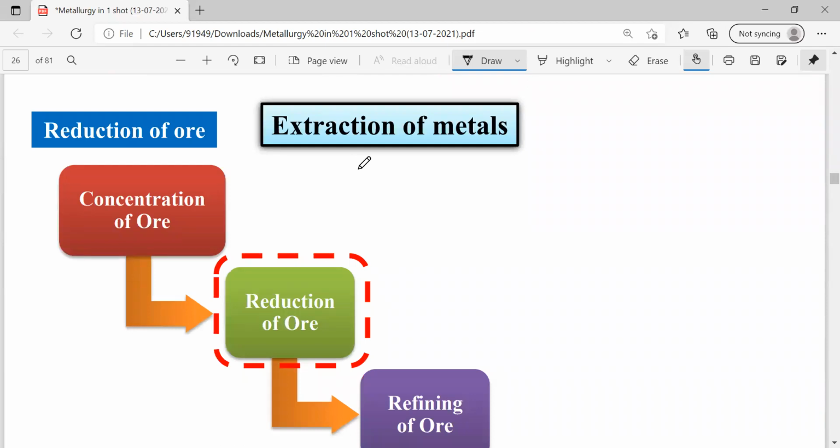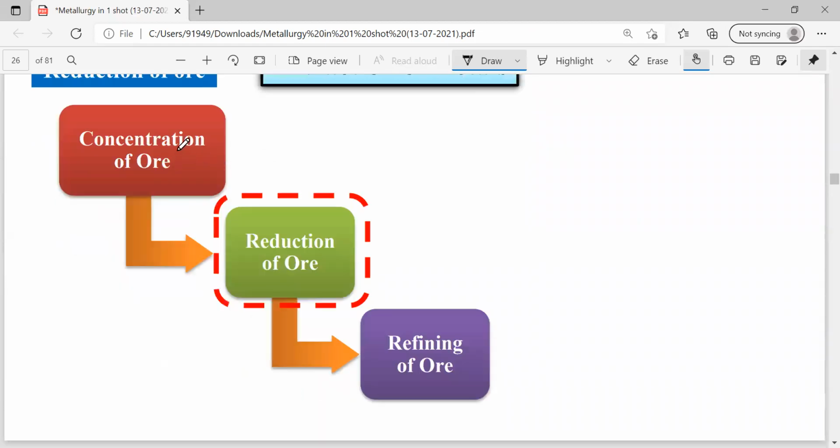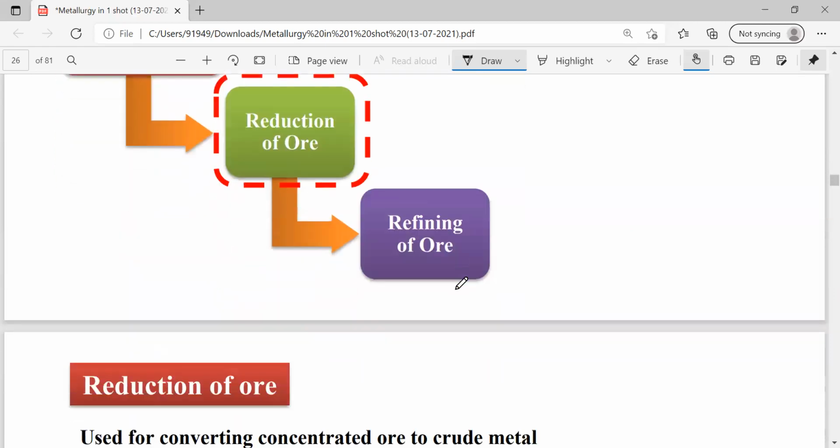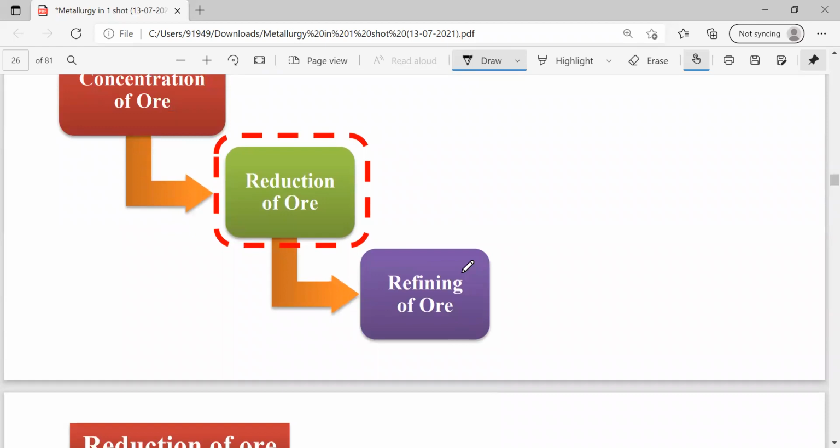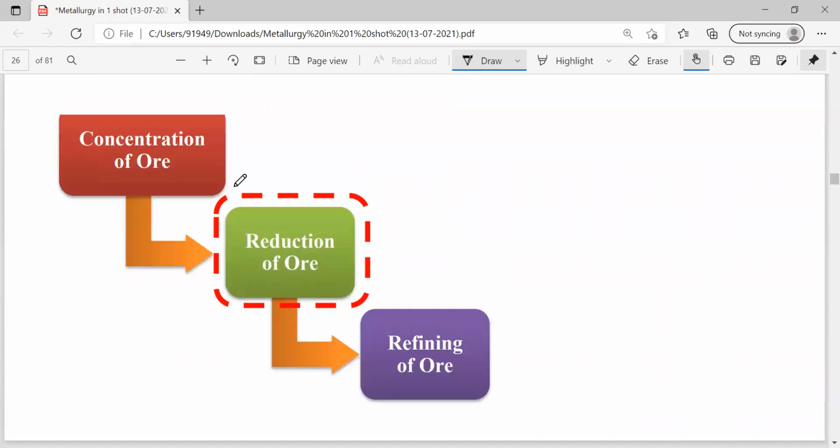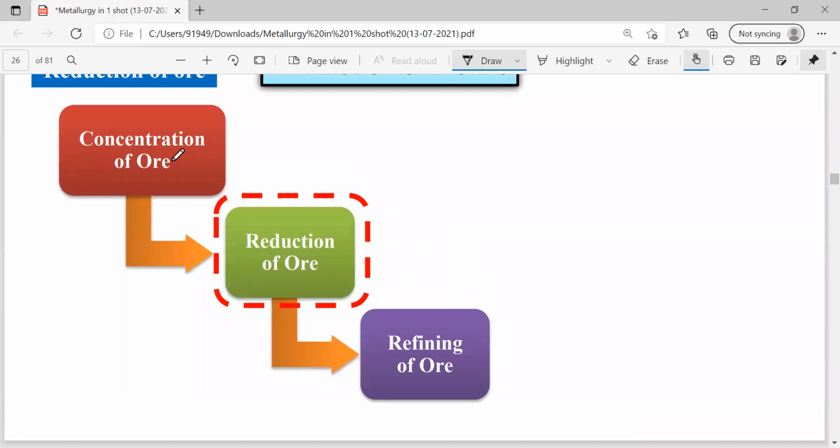And during the extraction of metals, already we discussed: first step is ore concentration, second step is reduction of ore, the third step is refining of ore, and the next step is... what is the next step? Refining of ore means nothing but refining of metal actually. Actually here they have to give: first step is the concentration of ore, second step is the reduction of ore. After that, we will get a metal. The next step is the refining of metal. Actually here they have to give refining of metal. Okay.